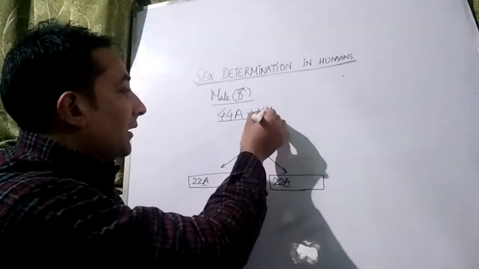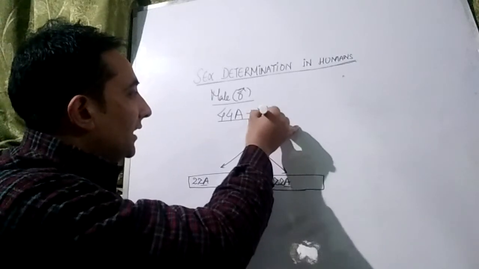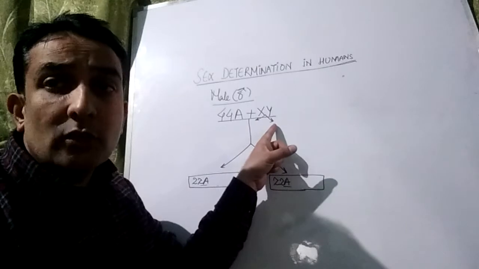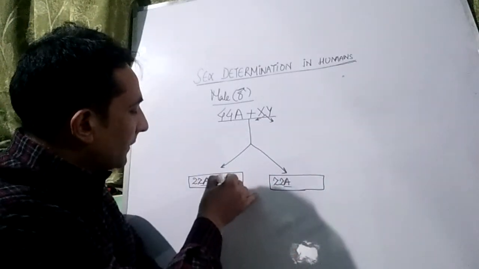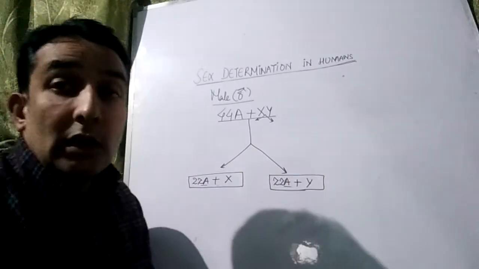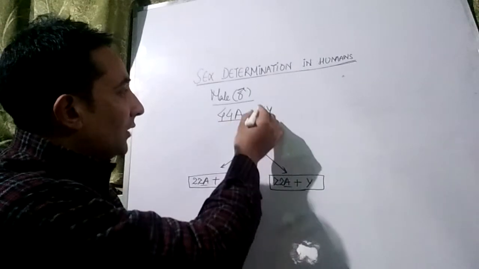Now there is the XY pair of chromosomes. It will undergo disjunction. Disjunction means that during spermatogenesis, this X chromosome will get separated from this Y chromosome, and the X chromosome will go over here, and the Y chromosome will go over here. So you will see this is 44 autosomes plus XY, 44 autosomes plus 2 sex chromosomes.